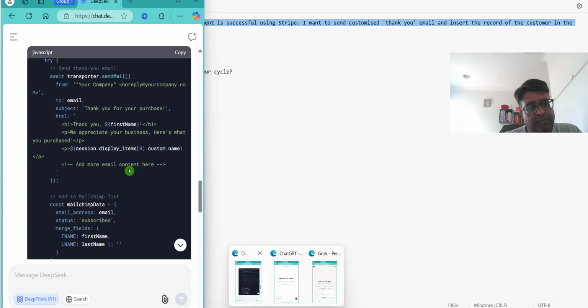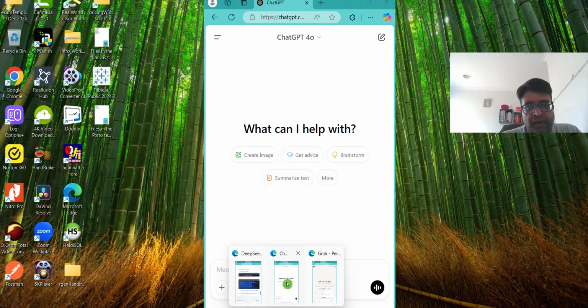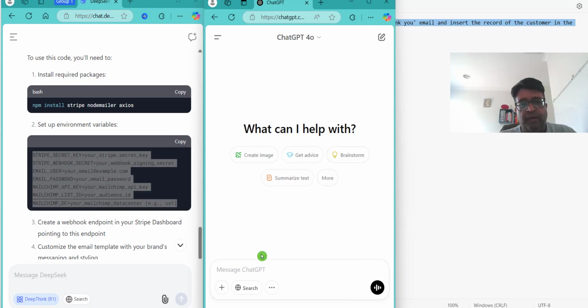So I will give DeepSeek 10 out of 10, considering the quality of code it has written. Now, let's go to ChatGPT and see what it has to say.